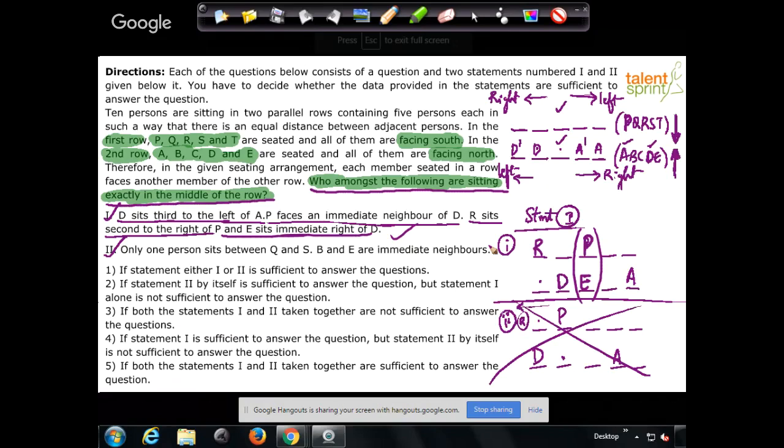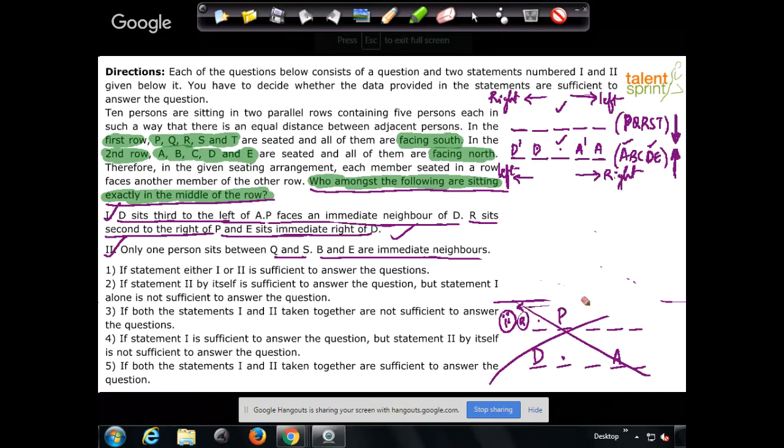And remember, when you go for 2 alone, you will forget about the data given in statement 1. Now look at the data given in statement 2. Only one person sits between Q and S, and B and E are immediate neighbors. Now, without even putting it on paper or without even trying to do arrangement, you know that this will not help us. This will not lead us anywhere, right? Let me just show it to you, right? I'll just clear this part because we already discussed this with respect to statement 1. Let's look at statement 2. Statement 2 has given us some data.